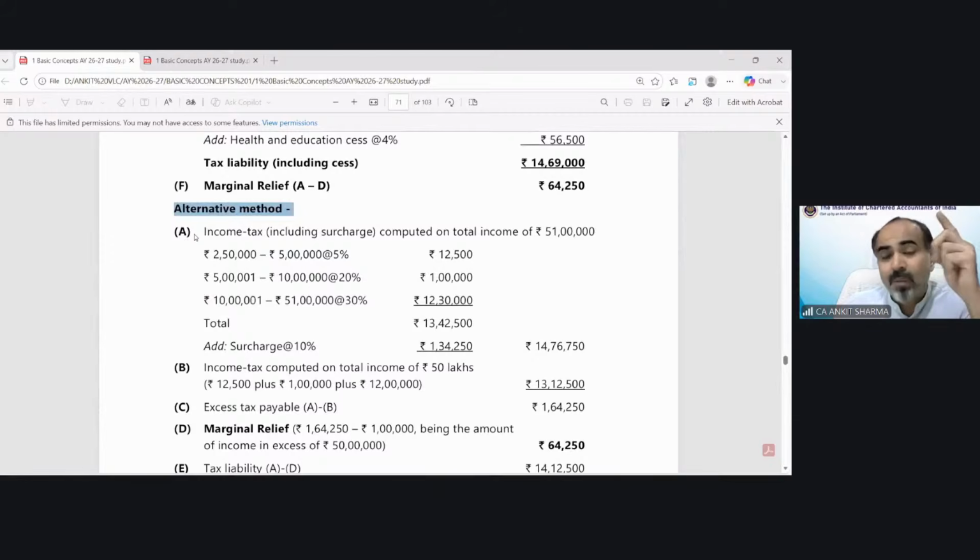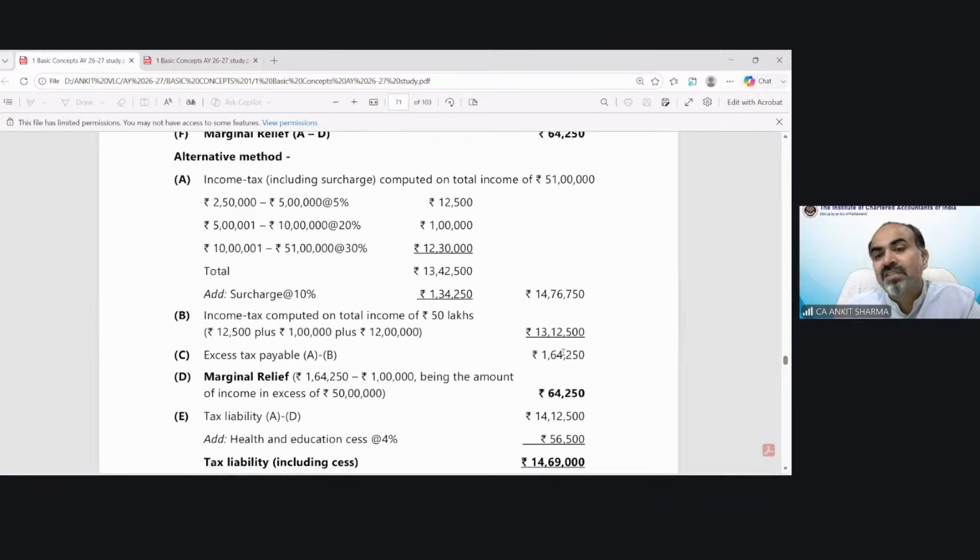The step 1, step 2, step 3 we have gone through. Step number 1: calculate tax on the income which has been given in the question. First of all, you have to calculate tax on 51 lakh. Tax is 14,76,750. Then calculate tax on that income up to which no surcharge is applicable. So tax is 13,12,500 and the excess is 1,64,250.